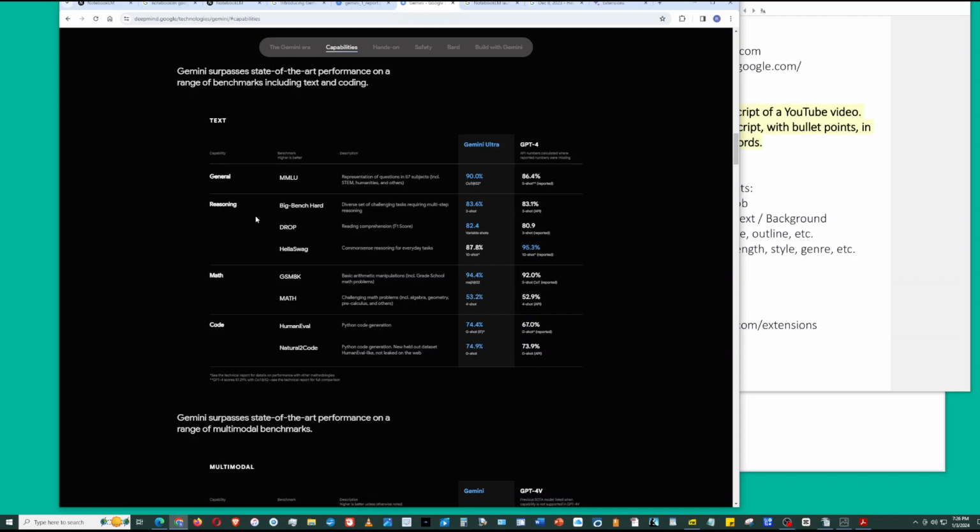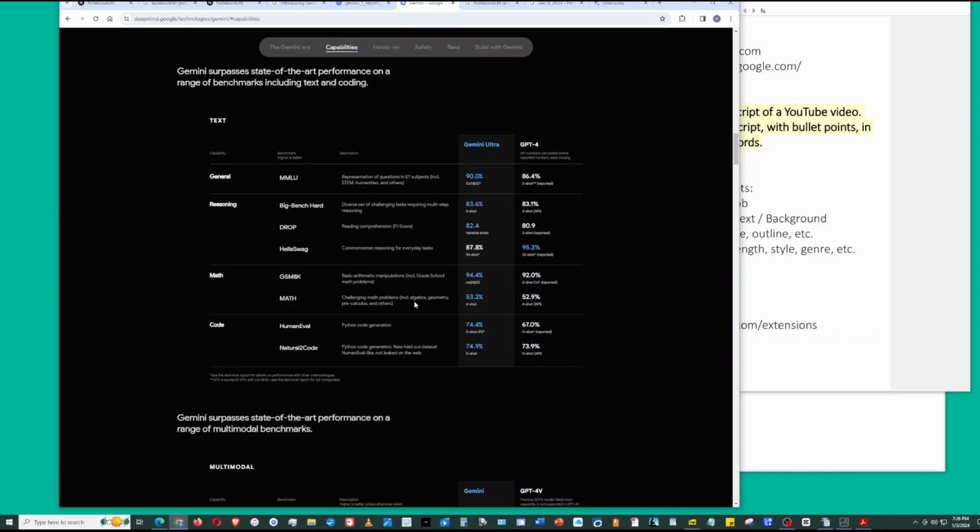It also beat the state of the art in the other categories, reasoning, math, and code. Specifically here, it's Python code. I will let you know that Gemini, as well as GPT-4, scored 94% on basic arithmetic, which is grade school math problems. However, in challenging math problems like algebra, geometry, pre-calculus, and others, it scored a 53%. So this is a weakness of Gemini and GPT-4. They do not do well with advanced math.